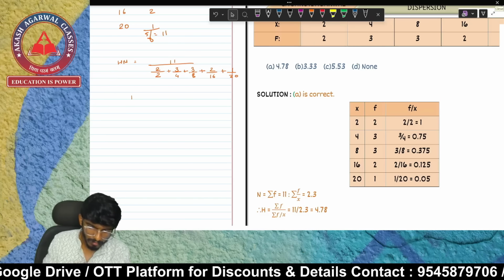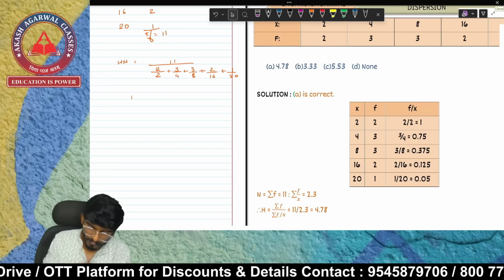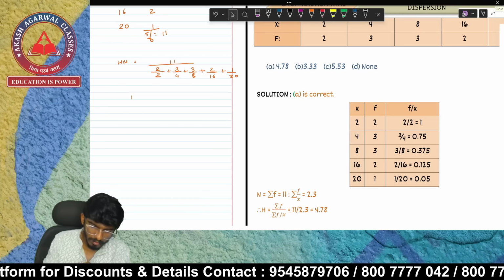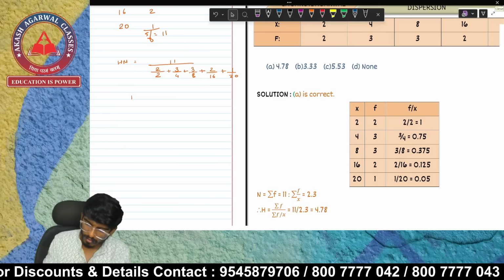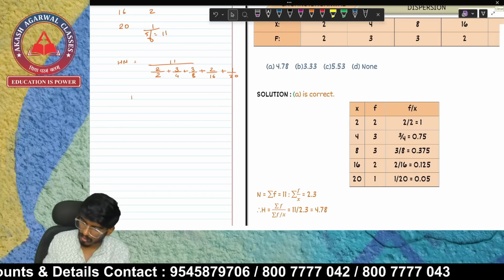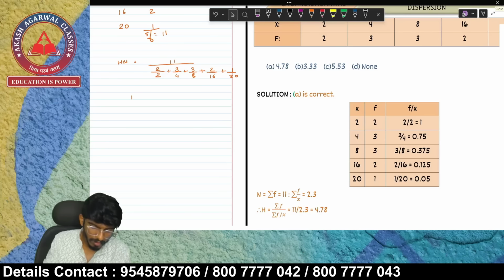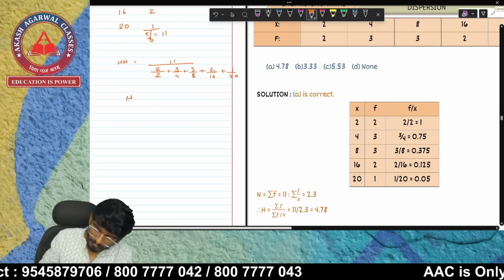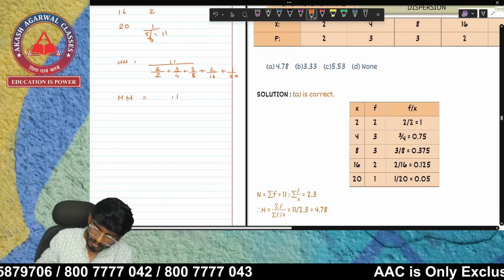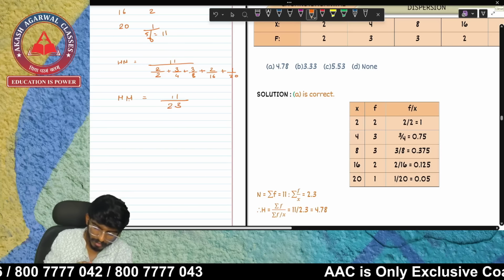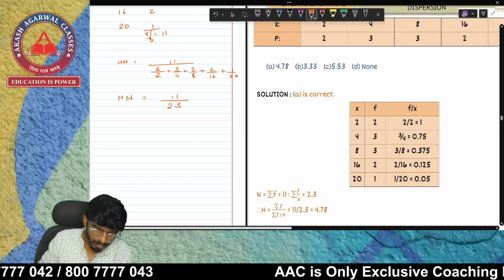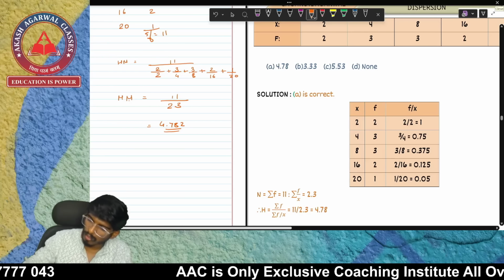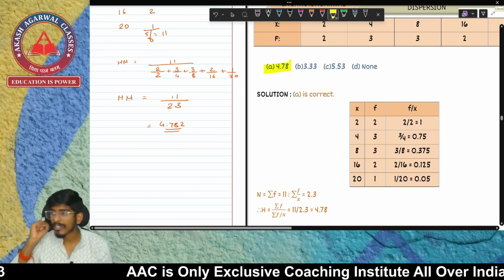2 upon 2 equal to 1, right? 3 upon 4 equal to 0.75. 3 upon 8 equal to 0.375. 2 upon 16, 0.125. 1 upon 20. Then GT. So HM is equal to 11 upon 2.3. Your answer is 4.782. Option number A, 4.782.